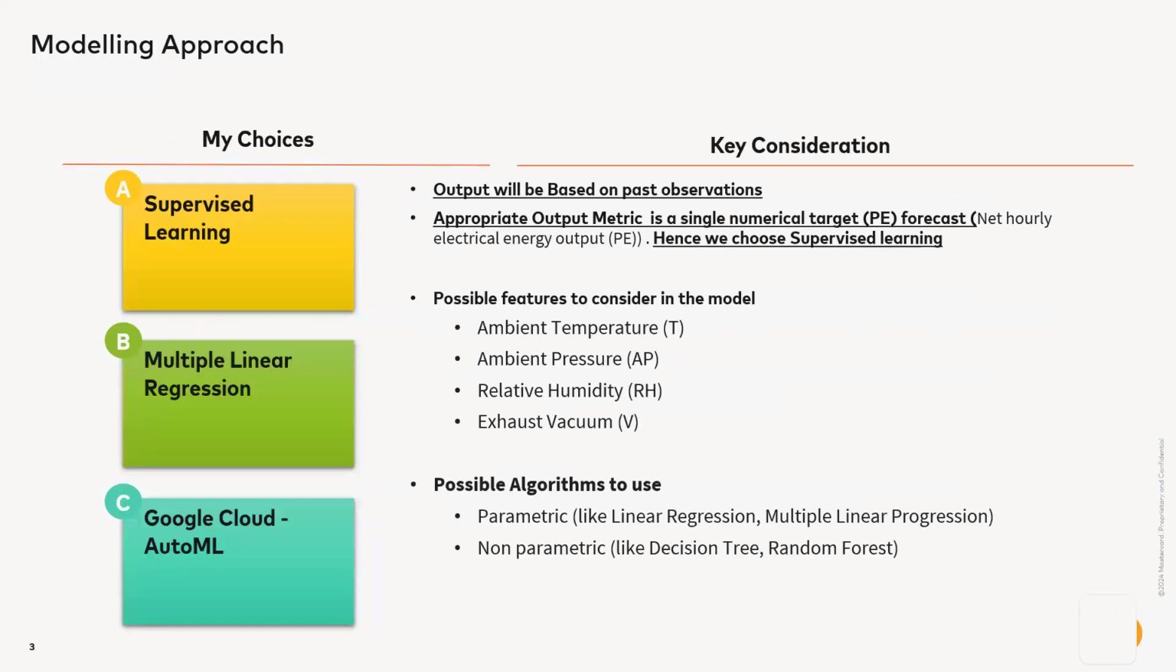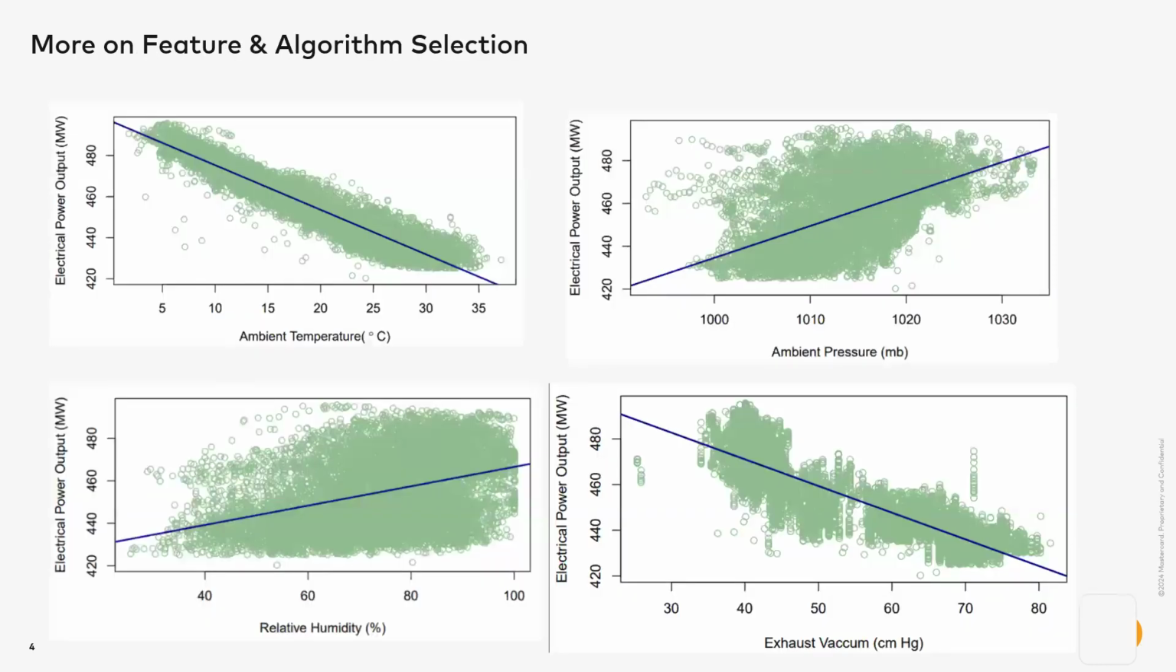For the modeling approach, I'm going to use AutoML for model building and training in this case. I would go for supervised learning as the machine learning method, primarily because we want to predict a target variable, PE, and also because at least some of the past observations are known. I chose regression because this task is to predict one numerical target and not a class.